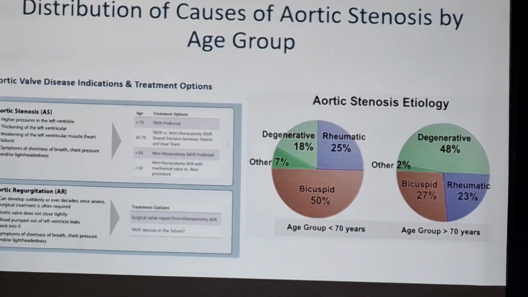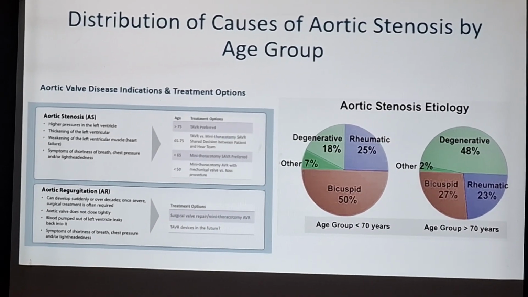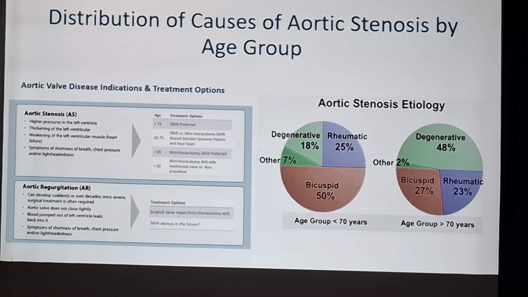So, as I mentioned, the most common age group is the age group more than 60 years. Next slide, please. So, I mentioned two options available. One is the conventional open surgical procedure, which is SAVR, surgical aortic valve replacement. But now we have an option to replace the valve without performing a surgery. The way you perform an angioplasty, you can replace the valve also. It is called TAVI, transcatheter aortic valve implantation.